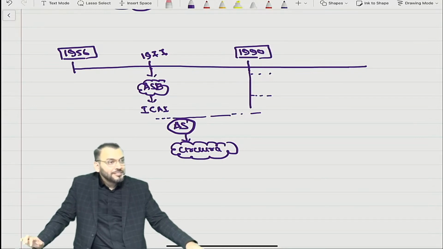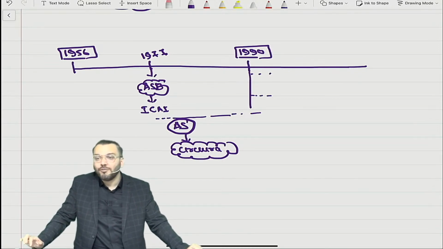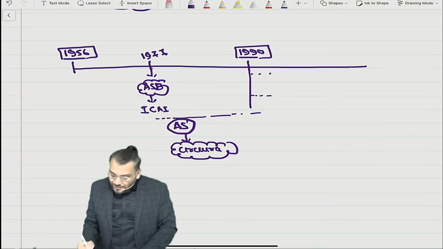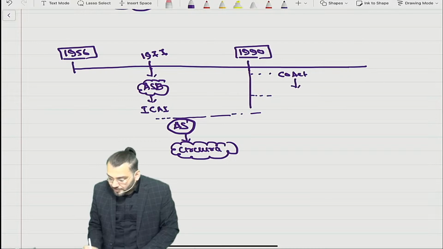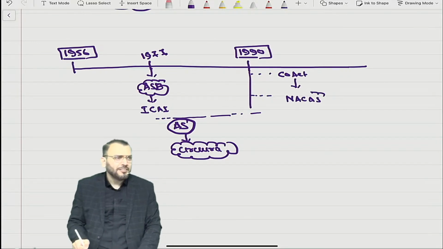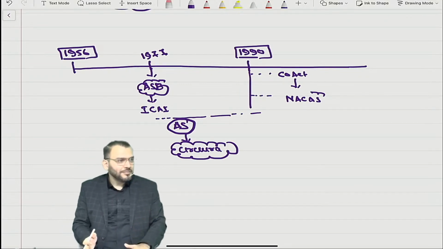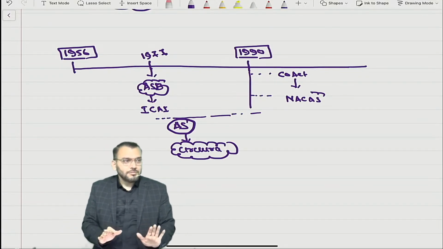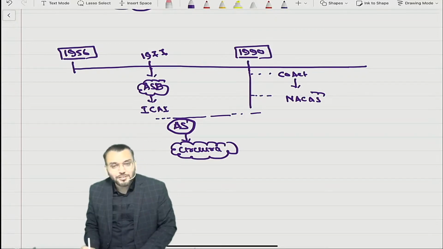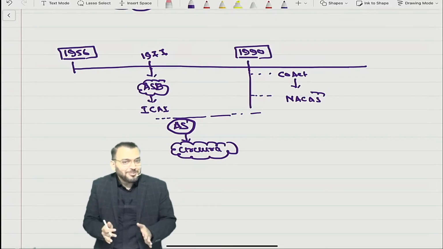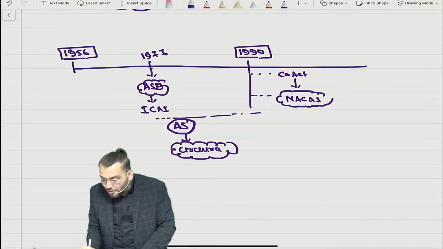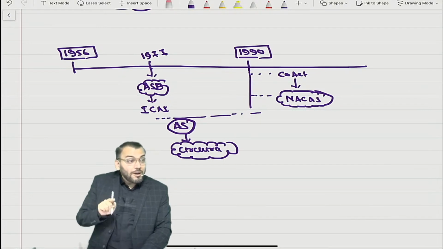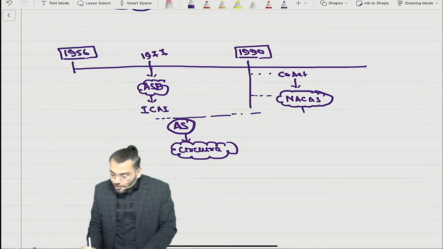NACAS means National Advisory Committee on Accounting, which has now become NFRA. You know NACAS? You don't know that also. Whatever I write, try to understand. The power was given to NACAS, and NACAS is a body of the central government.